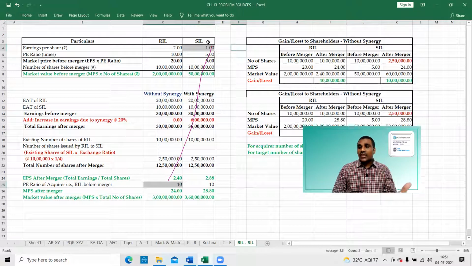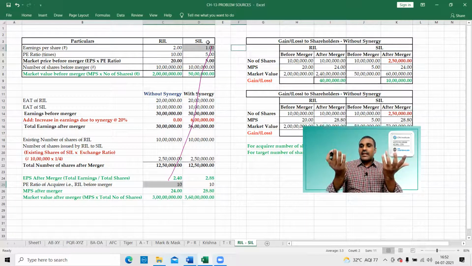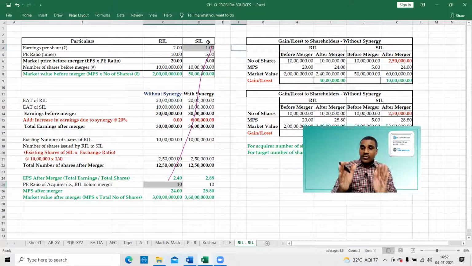Even though there is no change in our operations, because of the market perception, you can get both acquirer and target. This is the reason the management of acquirer and target will push the merger, even though there is no benefit to the company. Apparently, market price will increase suddenly. Therefore, that is beneficial to both management of acquirer and management of target. They will push the merger. They will encourage the merger.